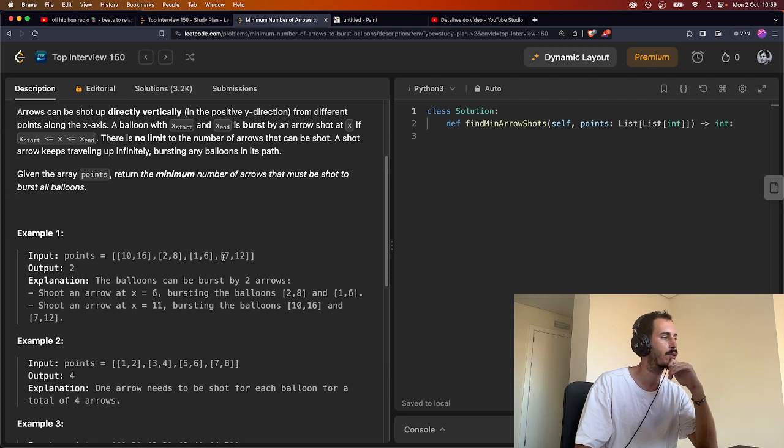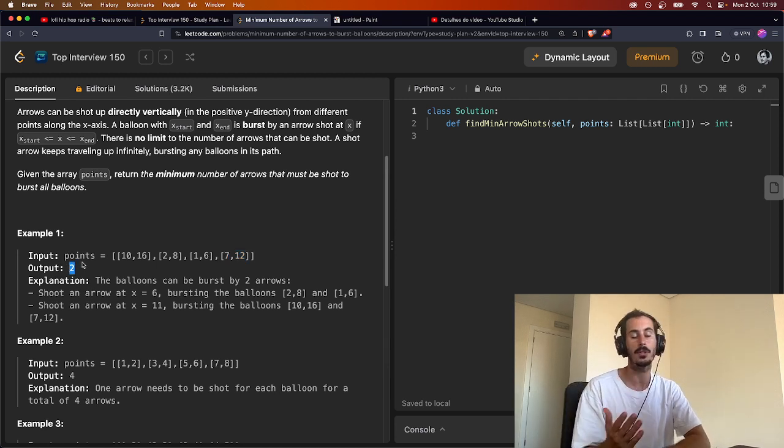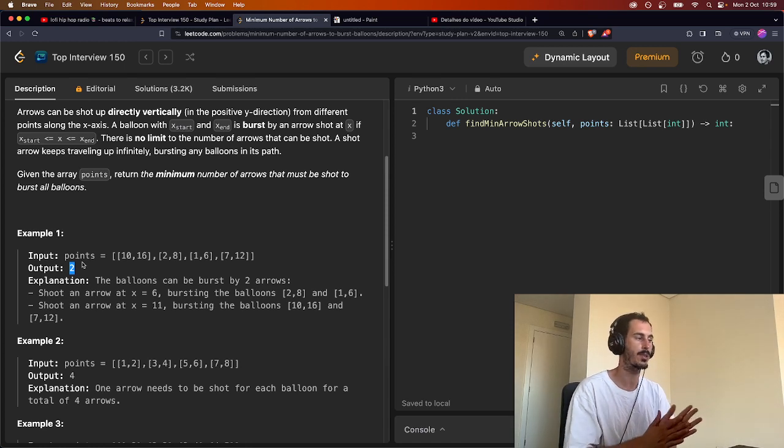Another balloon goes from 7 to 12, and one from 10 to 16. Both of these balloons can be shot by an arrow sent at position 11, for instance, because 11 belongs to both of them, or even 10. They intersect there. So the output is 2. We don't need to say what the positions are, we just need to say how many arrows.